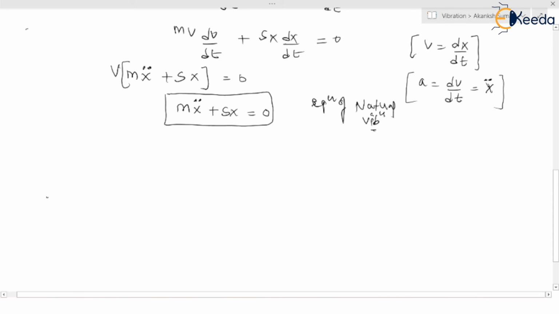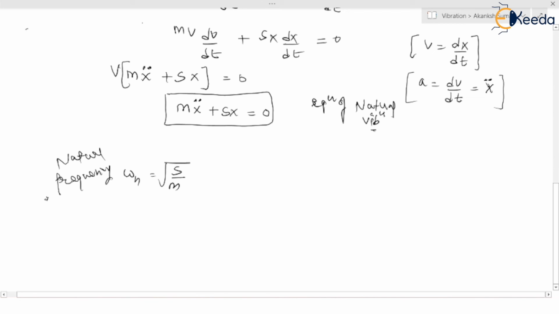So that would be omega n equal to root of s by m. This is the natural frequency, also called the frequency of natural vibration, in radian per second. The unit is radian per second.